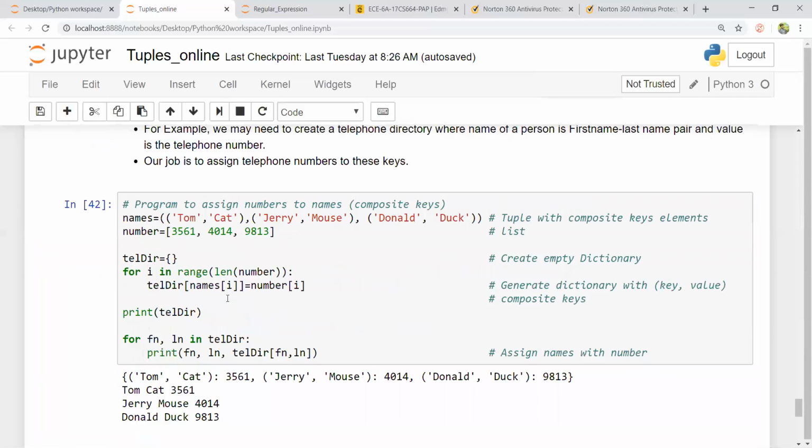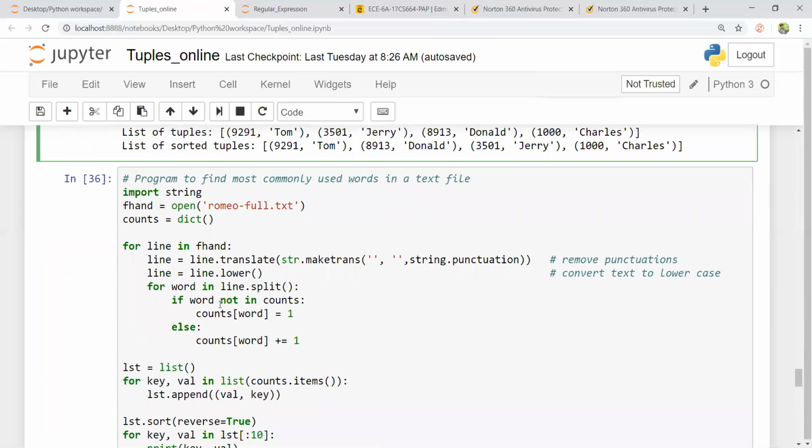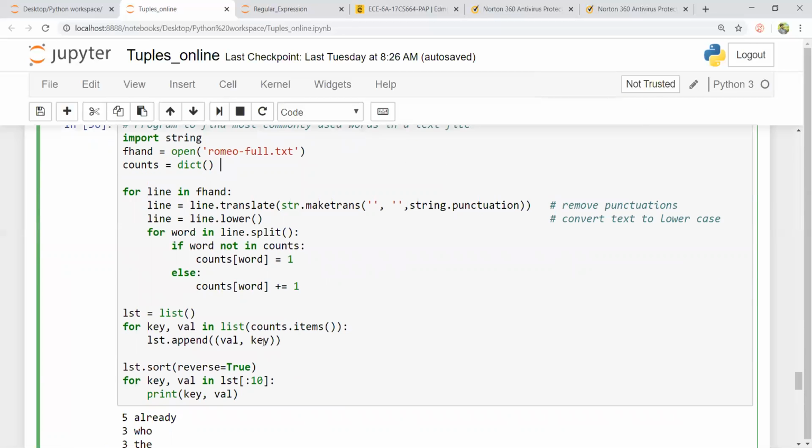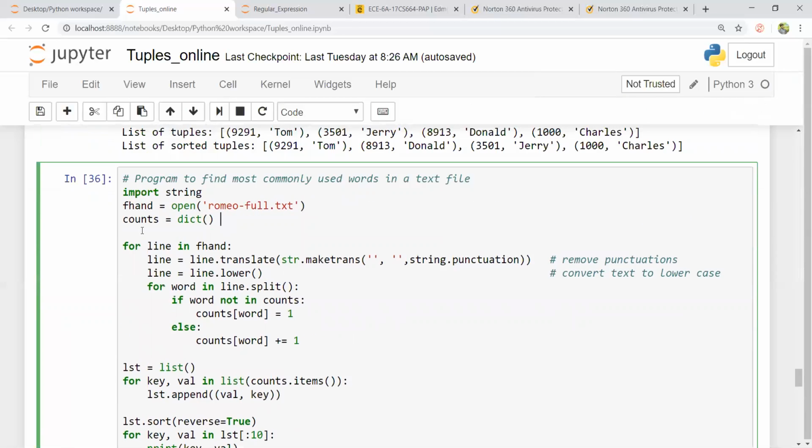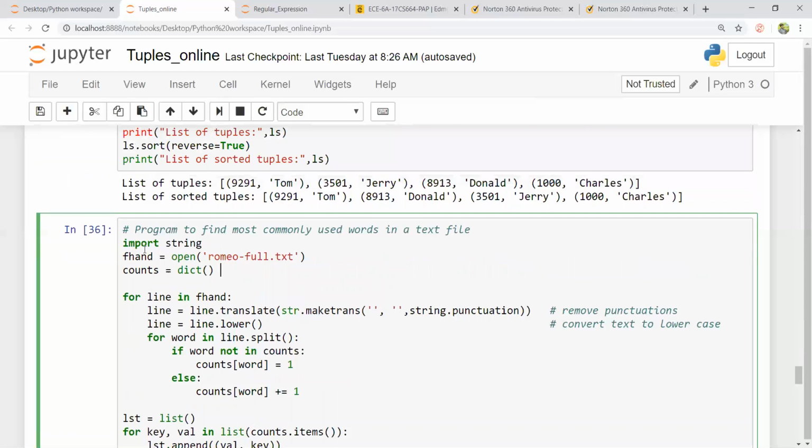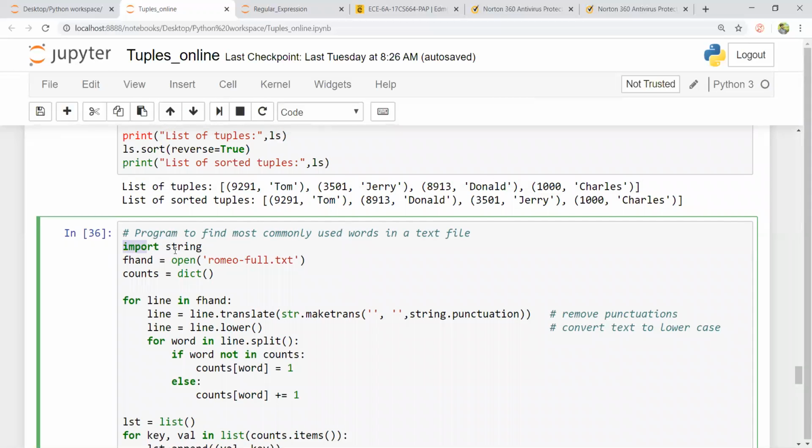Likewise, a program to find the most commonly used words in a text file. I have a text file called Romeo hyphen full dot text. I have to import string. Why?